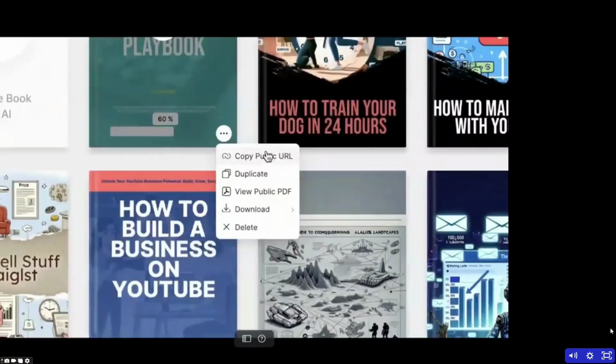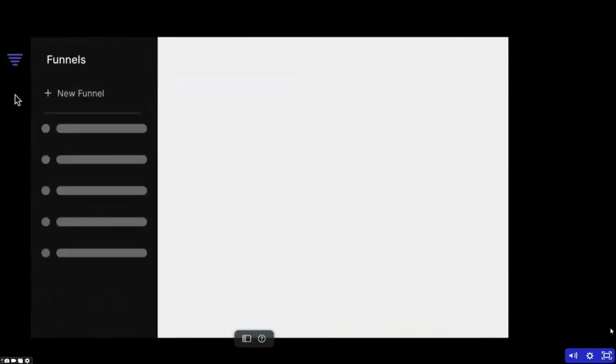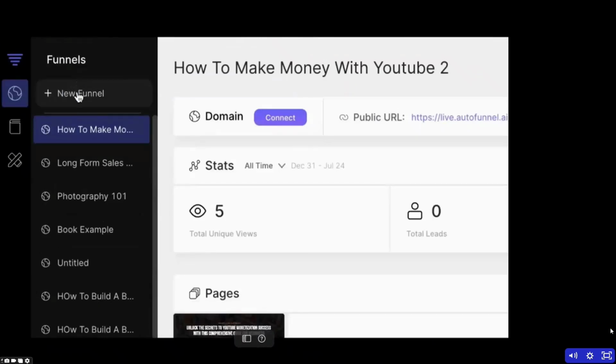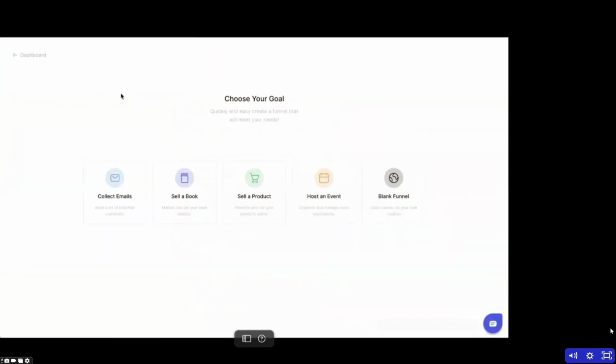So as you can see, we have our book right here. We can copy a public URL and share that with friends and family. We can duplicate this book. We can download multiple different copies like PDF and EPUB, all kinds of fancy stuff. One for Word here as well. But instead, I'm going to go over here to funnels. And I'm going to create a brand new funnel, and I'm going to choose to sell a book.